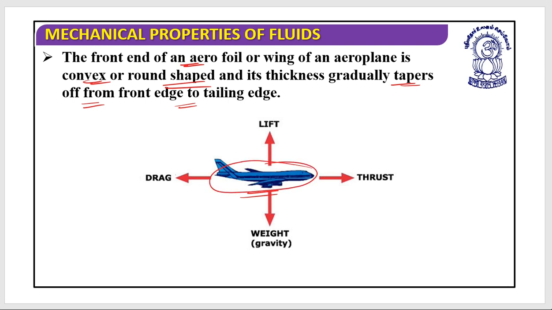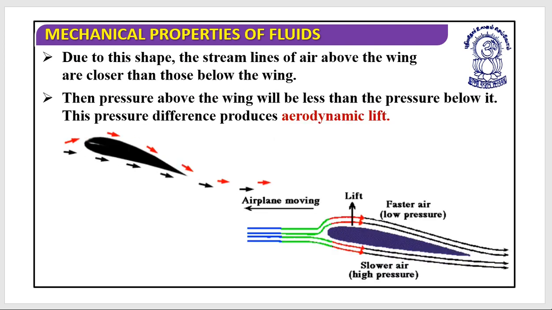Let's look at this. I'm sure you have seen it many times, but now understand why this particular shape has been designed for an aeroplane. Due to this shape, as you can see, air comes and moves in these two directions.